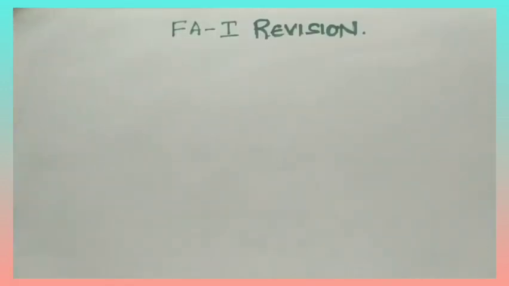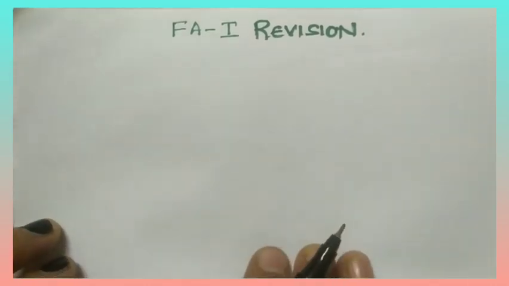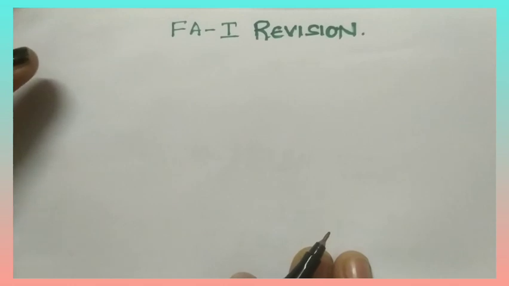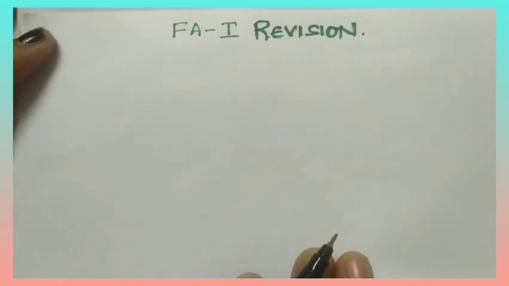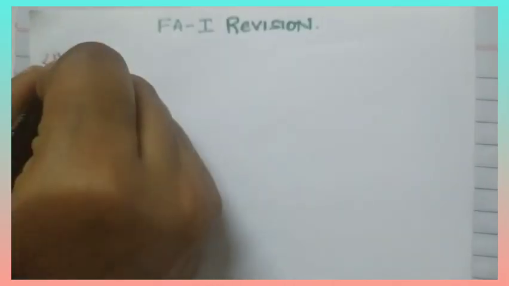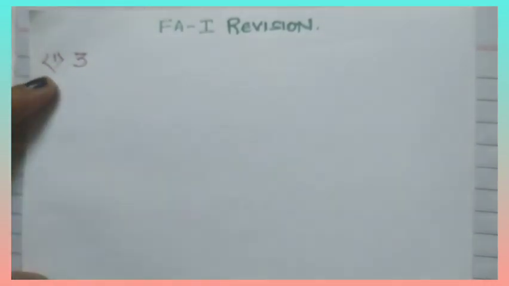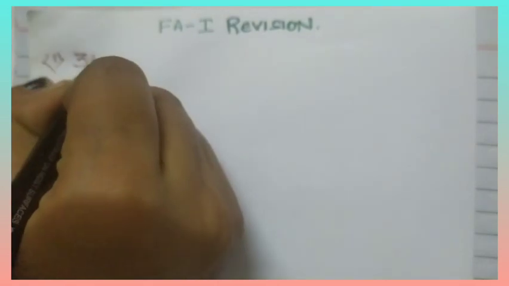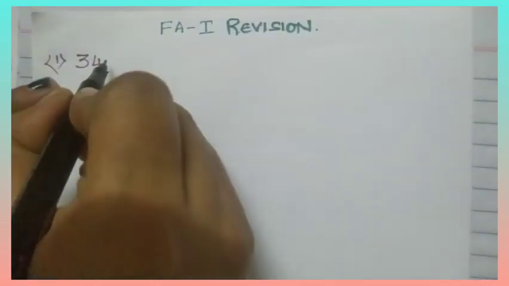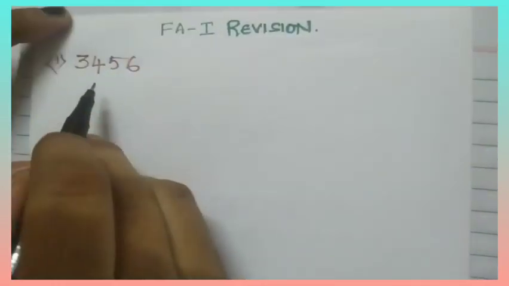Look here, children. Already you have learnt how to write number name, expanded form, and place value, face value. Now I will explain once again. Listen carefully. For example, I am taking one number, 3456.